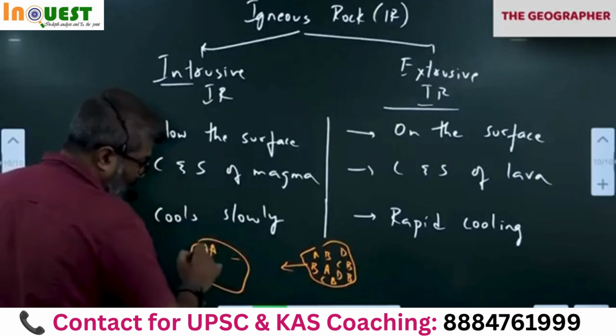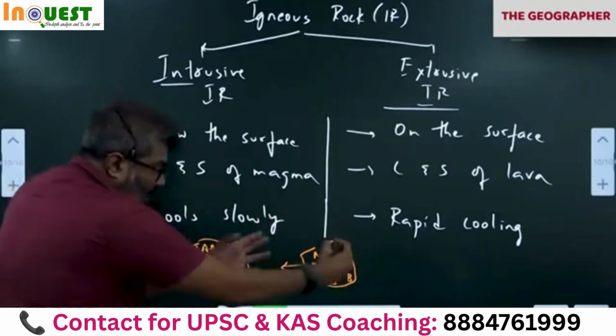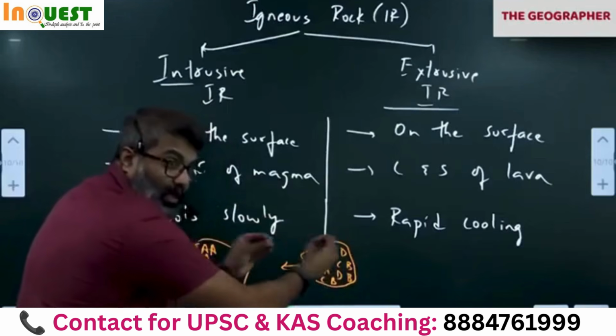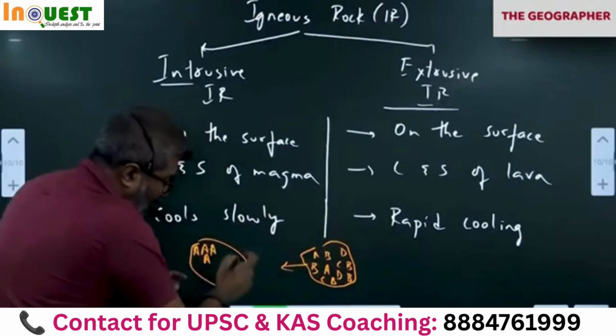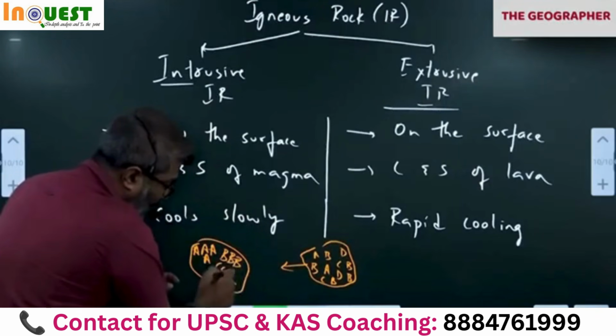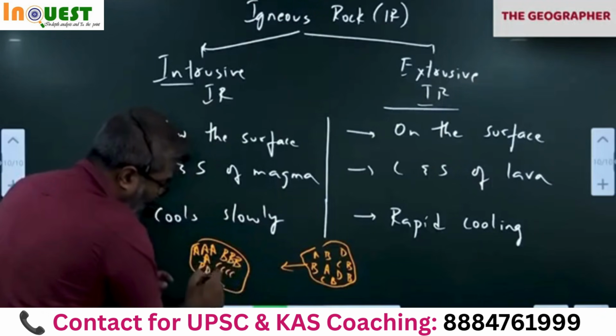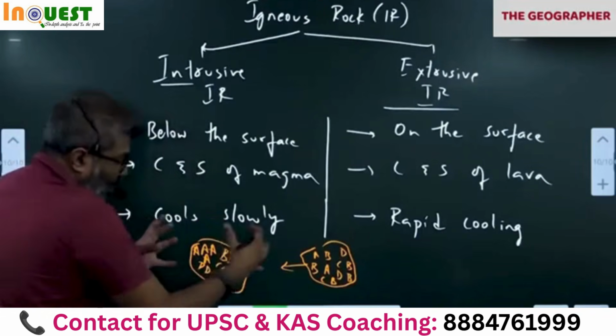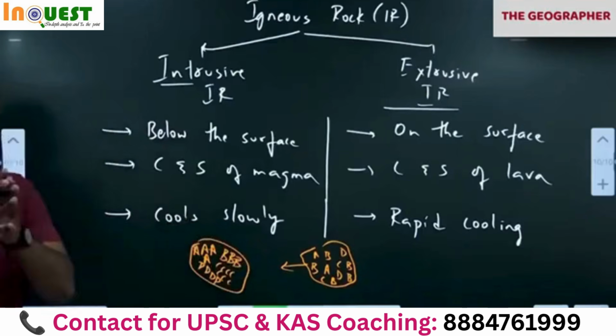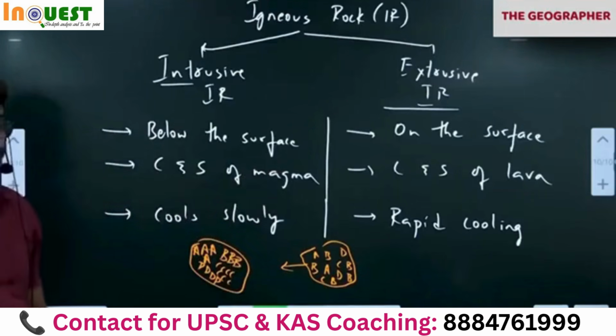When the material is cooling slowly, the minerals will have time to segregate based on the same density. They'll come together and form grains like this. All the B minerals came together, C came together, D came together. All the minerals which are alike will have time for segregation, separation.